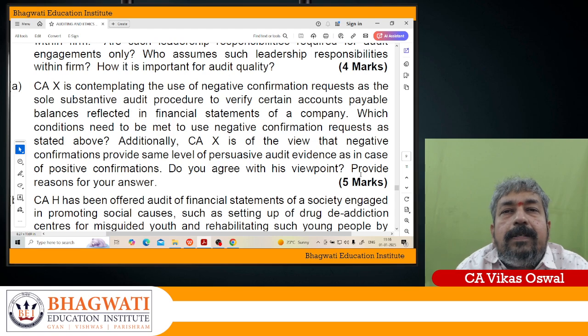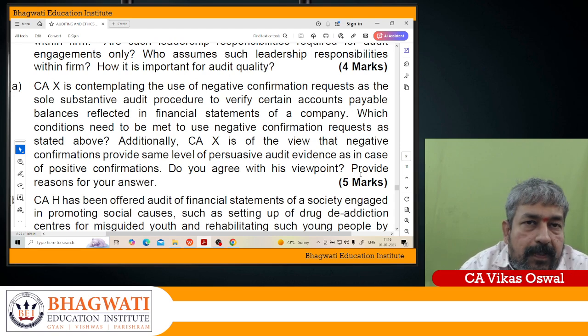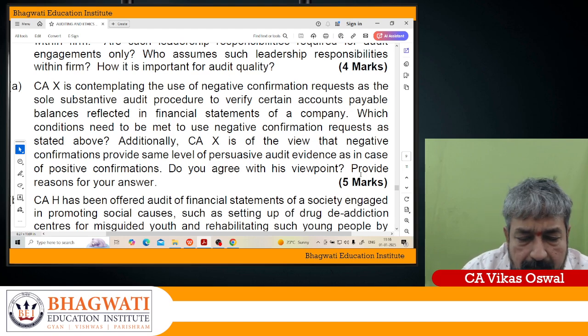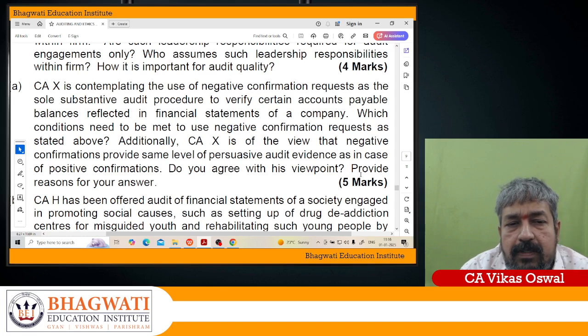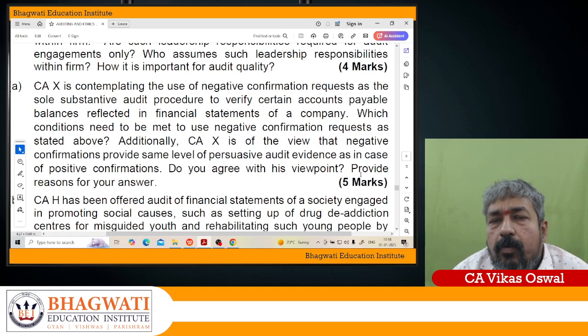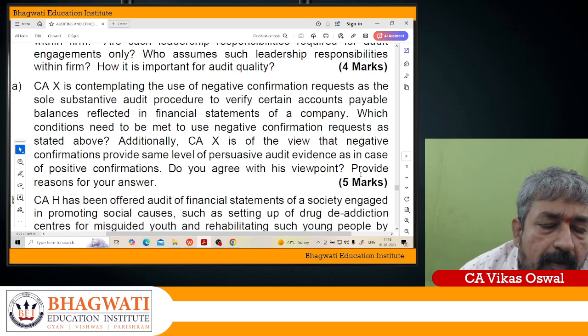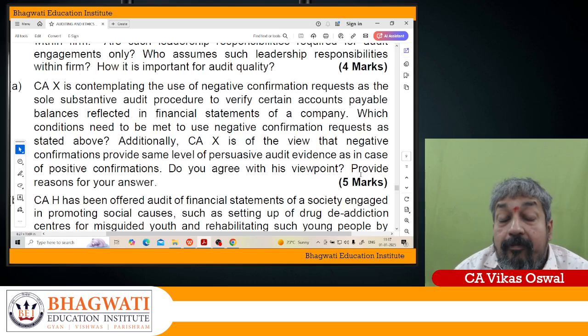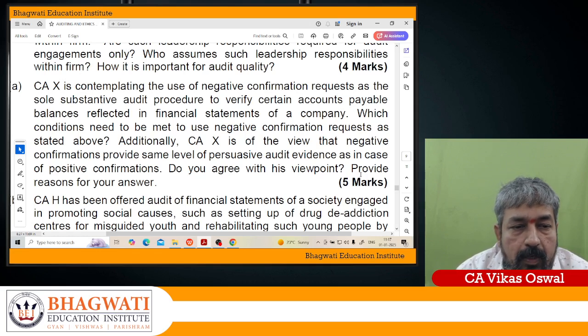So this provides you a less persuasive audit evidence. First of all, the statement is correct that negative confirmation request is not a conclusive audit evidence. It is not giving the evidence which positive confirmation request can give. However, we can obtain a negative confirmation request.